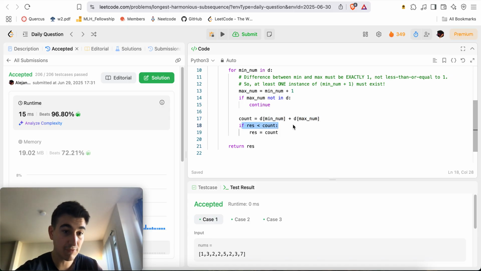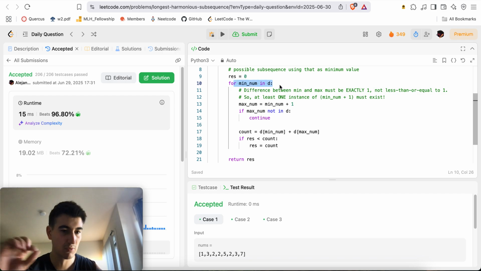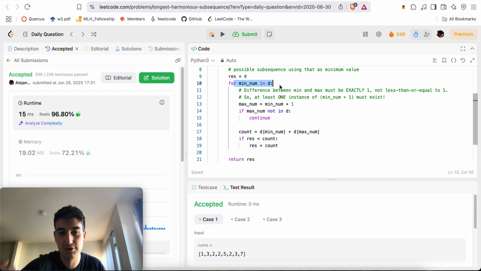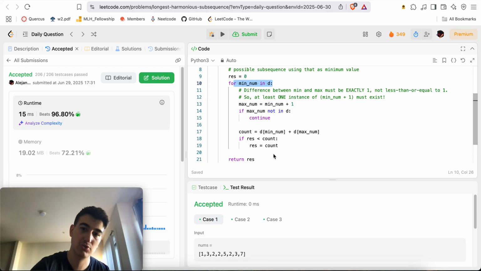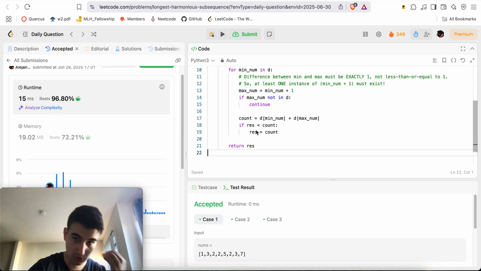Then I'm going to update res if res is smaller than this count that I just found. If res is less than count, res is equal to count, right? So res is basically equal to the max of res and count every single iteration. Since I'm going to consider every unique number inside of nums as the case where that is the minimum number of its subsequence, knowing full well that the longest subsequence itself of the problem must have a minimum number, which must be one of the unique numbers in nums. By going through this for loop over and over, I will eventually find the optimal solution, so that when I return res, as you can see, we have a nice working crispy solution.